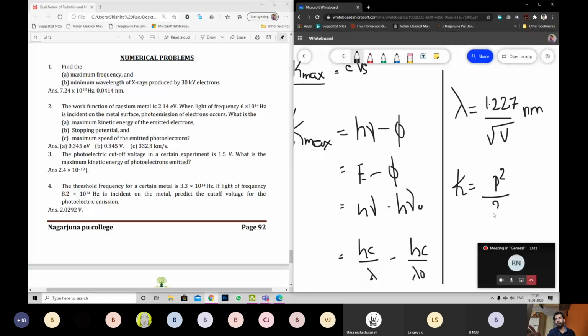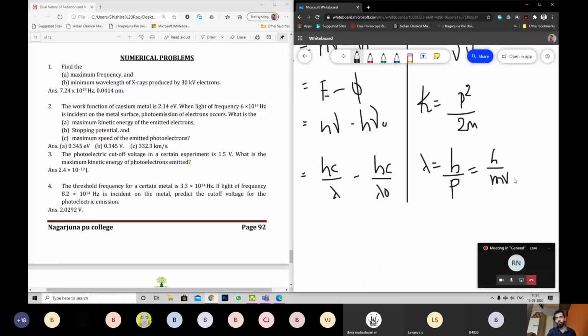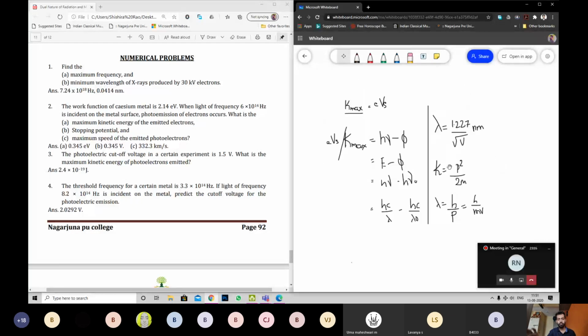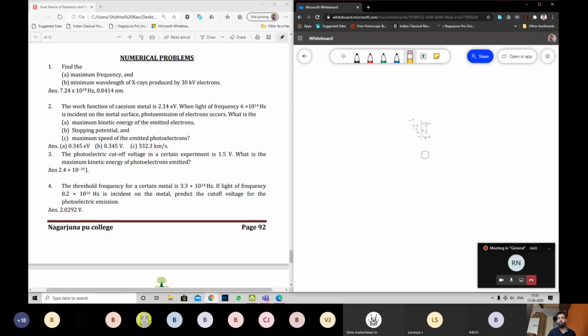This would be all you need. This is your cheat sheet of formulas, like the one sheet you can't take to your exam. This is all you need for this chapter. You can play around with this and get some answers. All right, I'll erase all this if need be, because I have to write a numerical now.